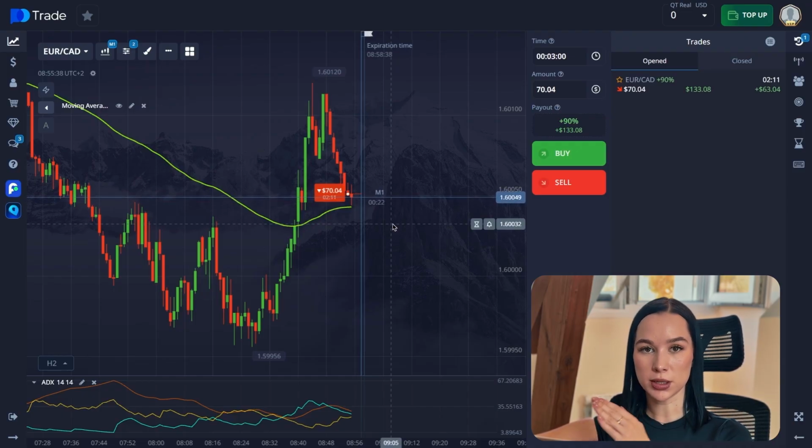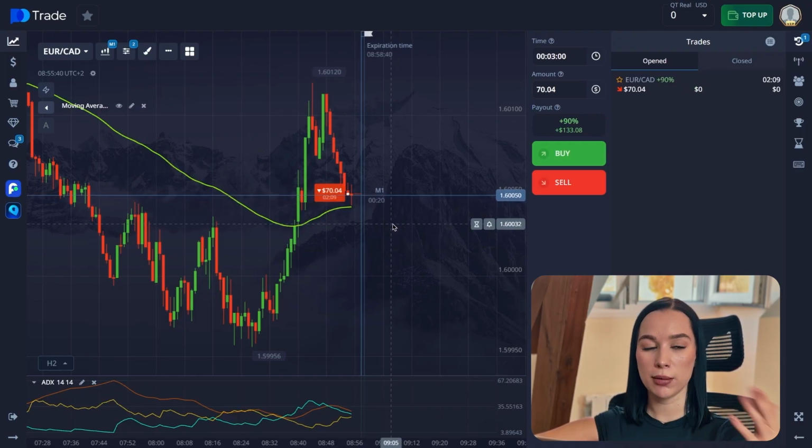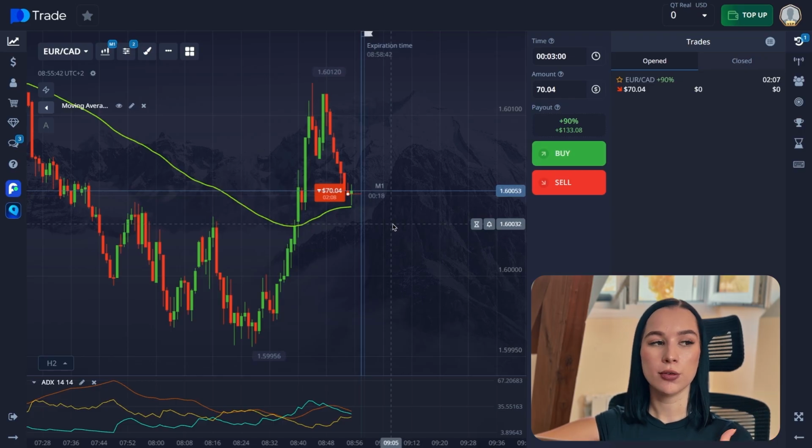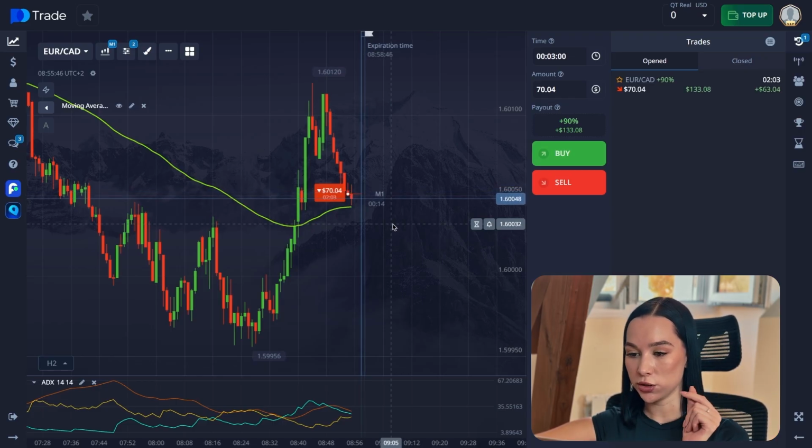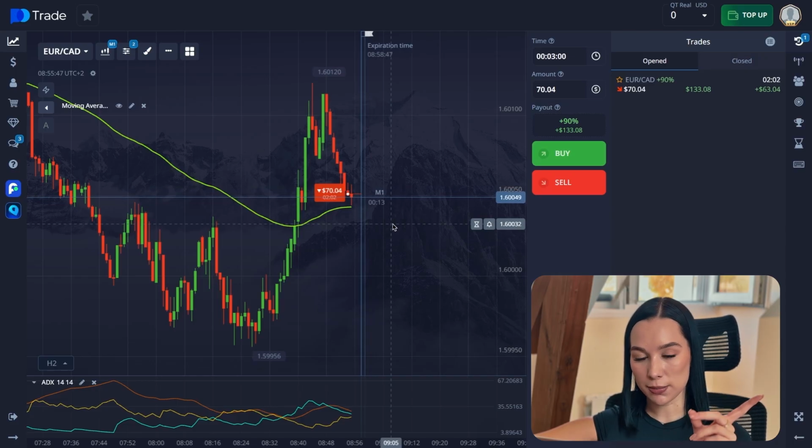On M15, for example, you look for a global trend. On M1, you look for the entry points and open a trade. So it's pretty good, guys. Go watch it right now if you still haven't done that. So the first step is time frame.